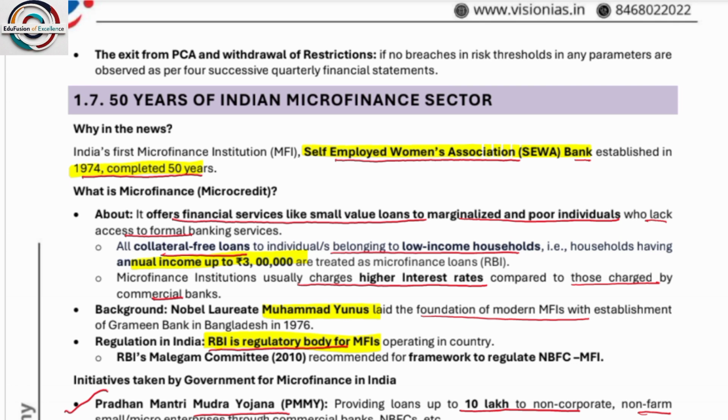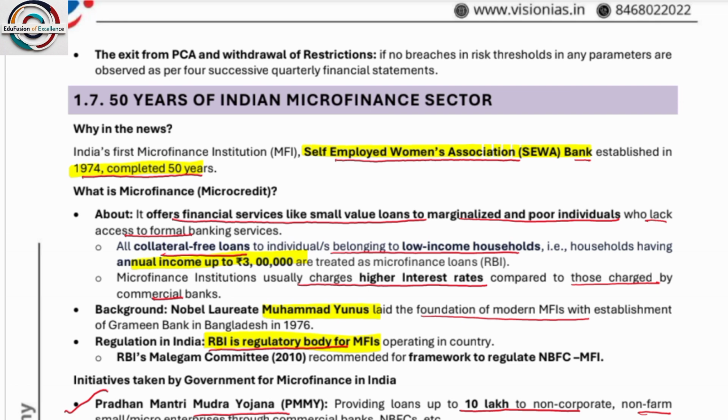They are operating under the Banking Regulation Act, which gives RBI the power to supersede them. Next, ease of expansion and NUCFDC. What is that? National Urban Cooperative Finance and Development Corporation Limited is an umbrella organization for the UCBs, the urban cooperative banks. So what is the umbrella organization for urban cooperative banks? It is NUCFDC.